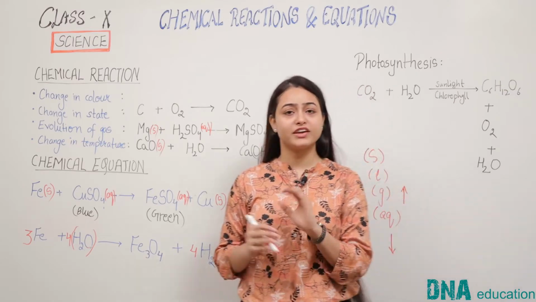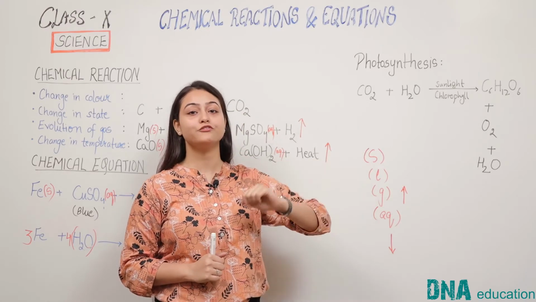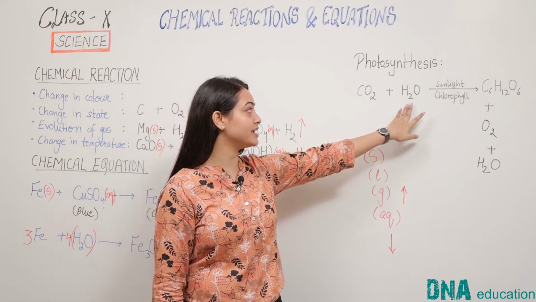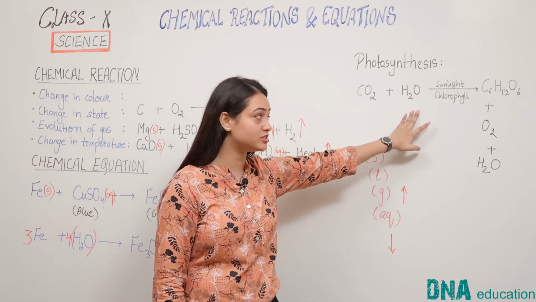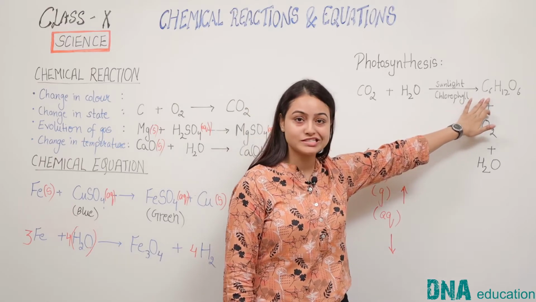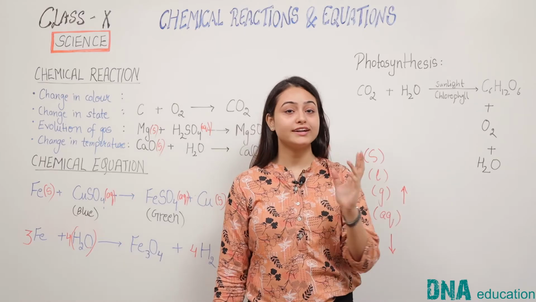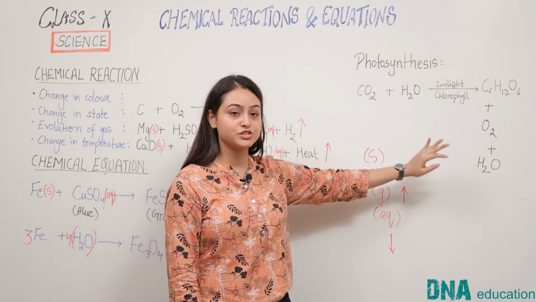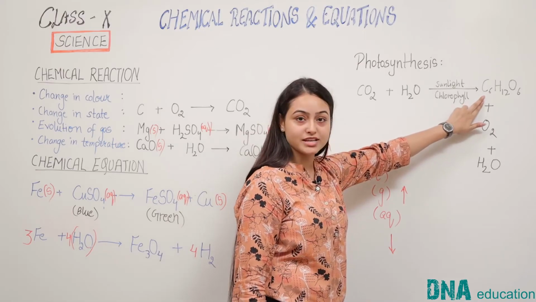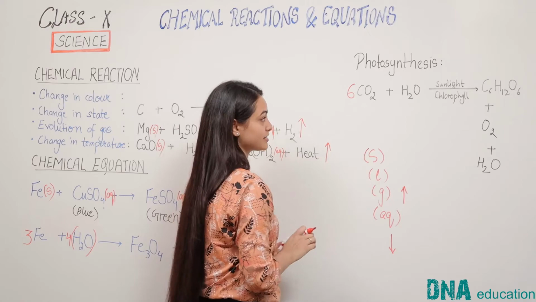Now there is one very common equation, the equation of photosynthesis that we all study from lower classes. We know that during photosynthesis, carbon dioxide and water react with each other in the presence of sunlight and chlorophyll to produce glucose, C6H12O6, oxygen and water. So let us try to balance this equation of photosynthesis. We see that there are 6 carbon atoms in the products. So there should be 6 carbon atoms in the reactants.